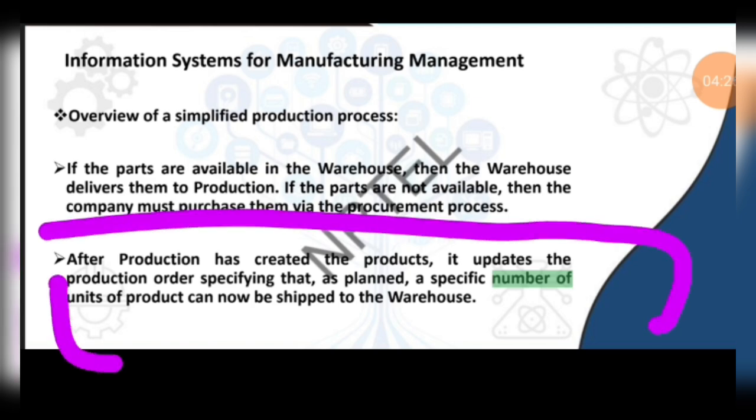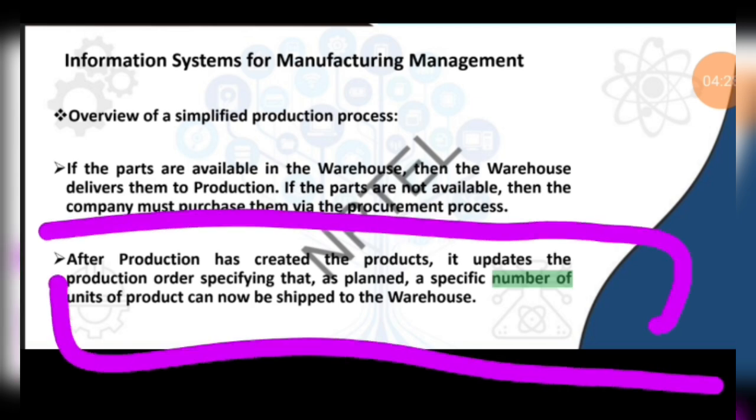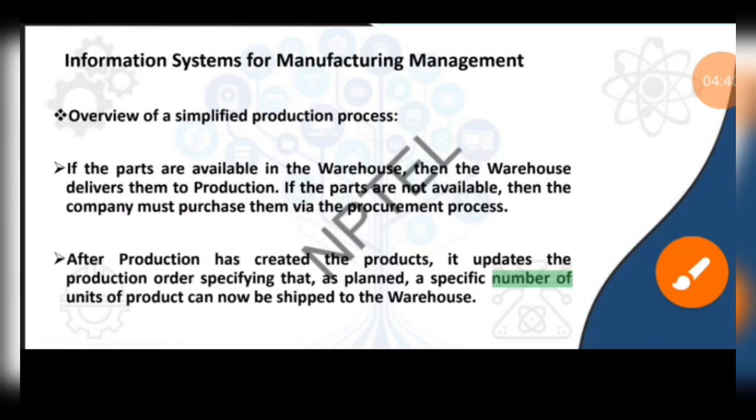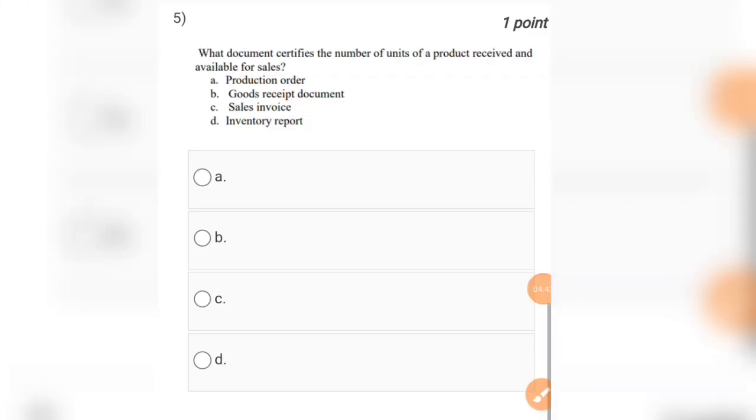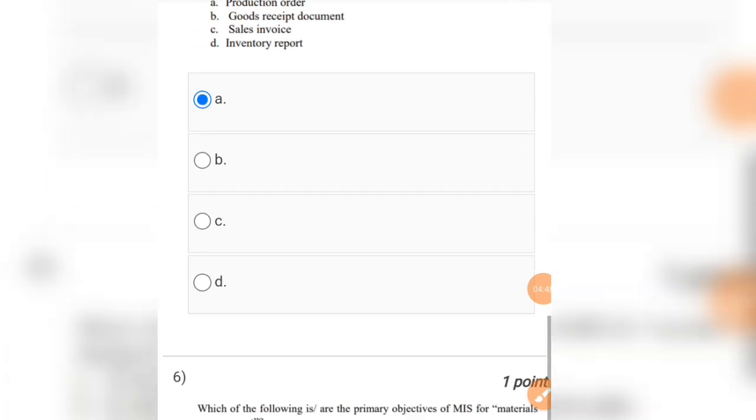In the last point, after production has created the products, it updates the production order specifying that as planned a specific number of units of product can now be shipped to the warehouse. So the option production order is in A. So the answer for this question will be option number A.